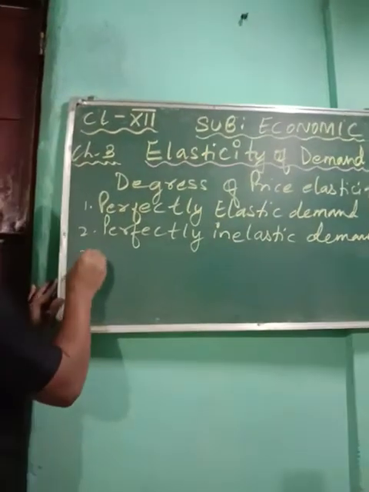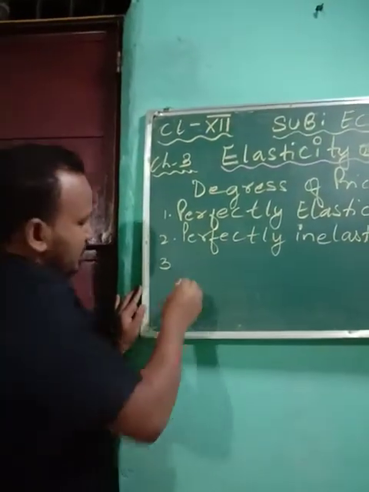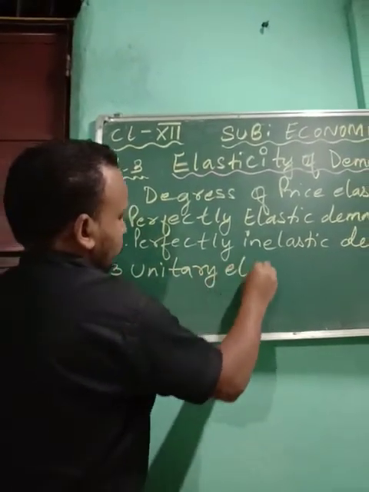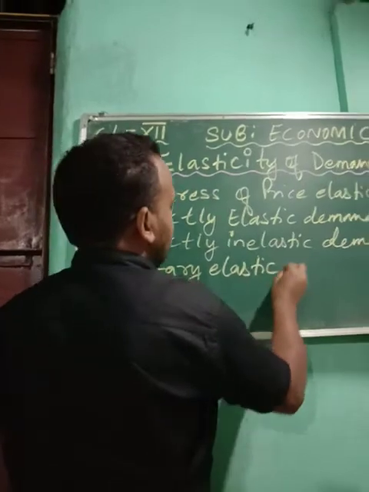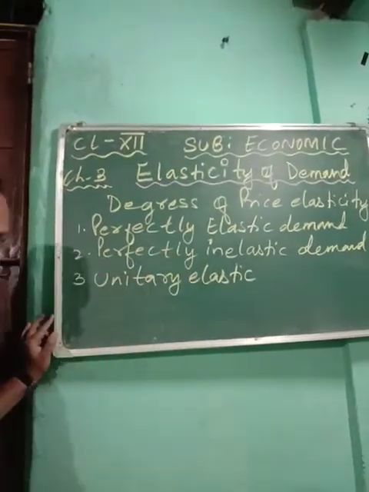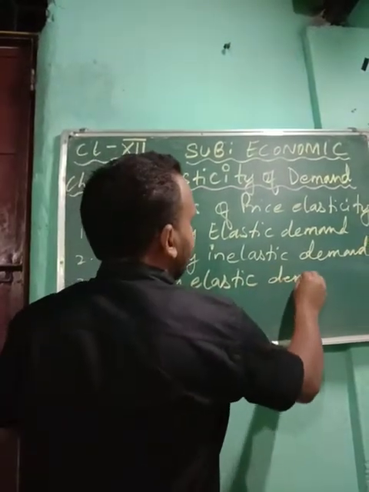The third one, we are going to talk about unitary elasticity of demand. So you see, first is the perfectly elastic, then perfectly inelastic, and here we are going to talk about unitary elastic demand.